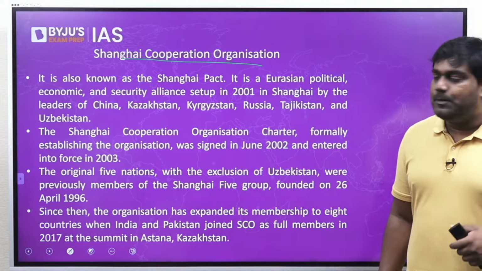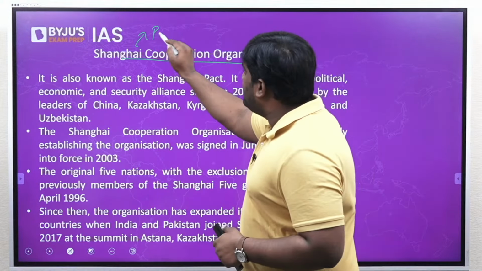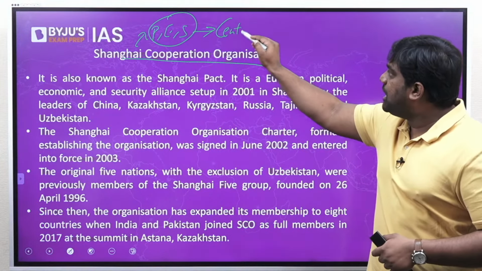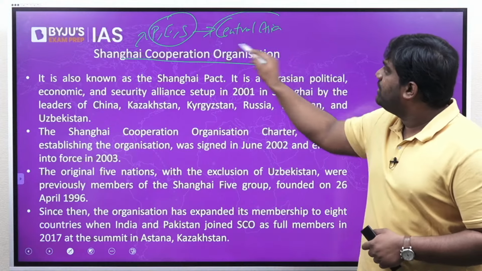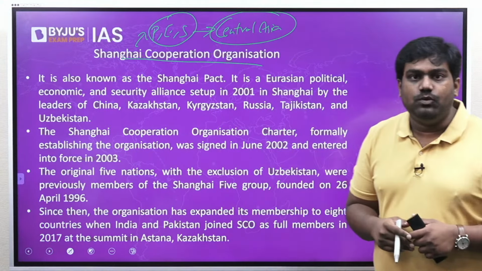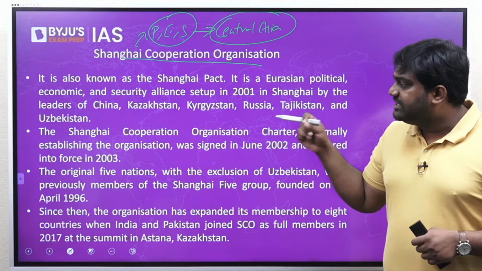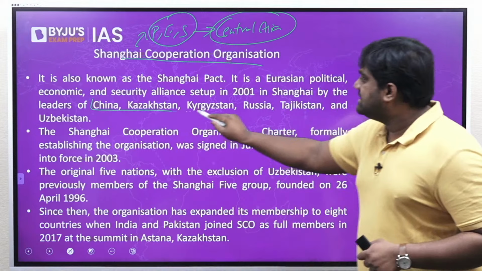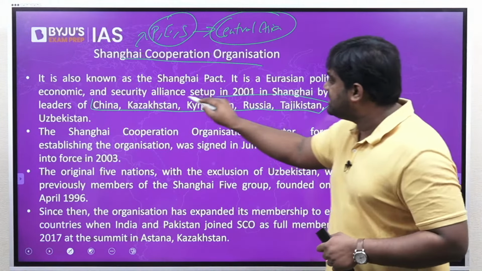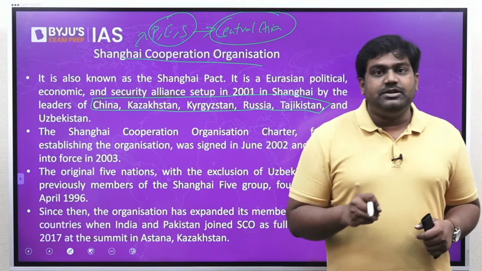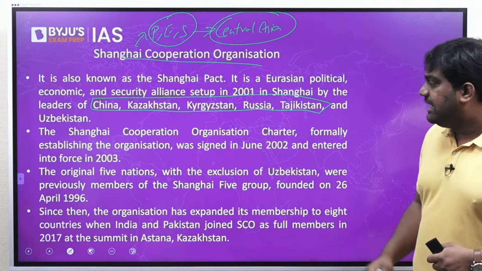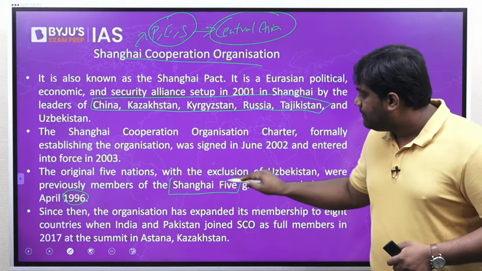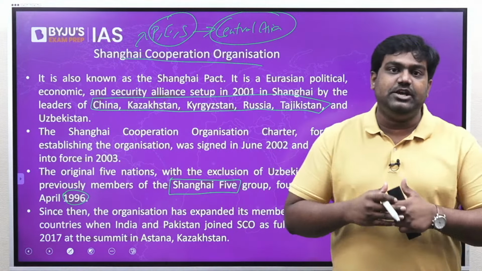The SCO, Shanghai Cooperation Organization, is an important political, economic and security grouping that is primarily focused on Central Asia. That is the primary focus of SCO, the Central Asia region. This initiative was formed by 5 countries: China, Kazakhstan, Kyrgyzstan, Russia and Tajikistan. These 5 countries started the initiative back in 1996 and it was known as the Shanghai Five. This is the origin of SCO.